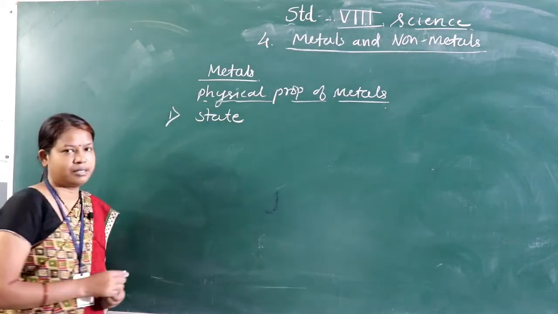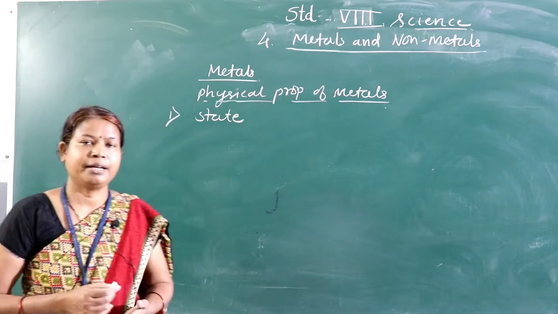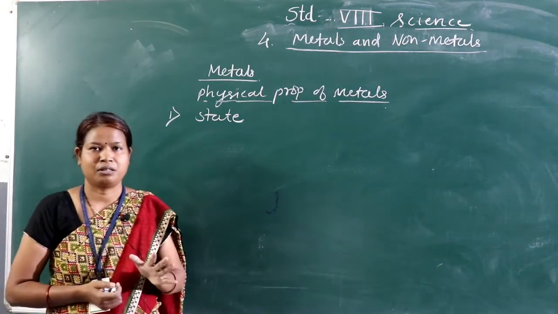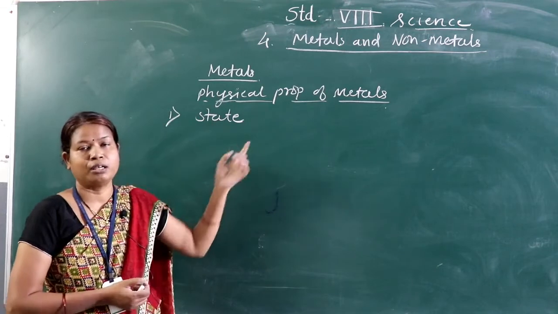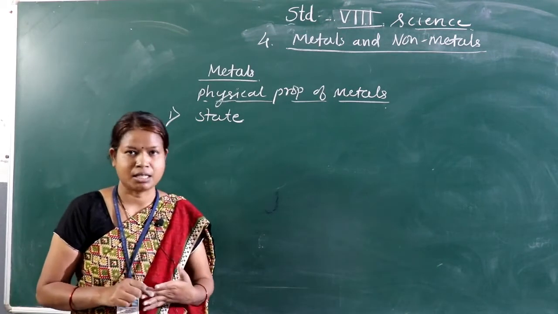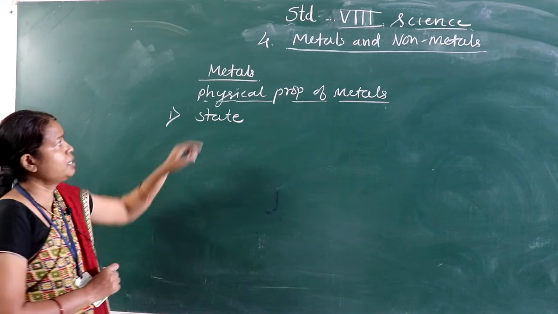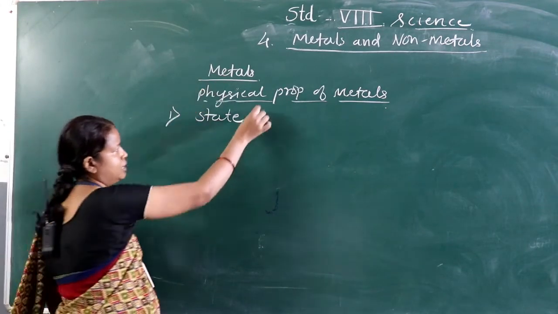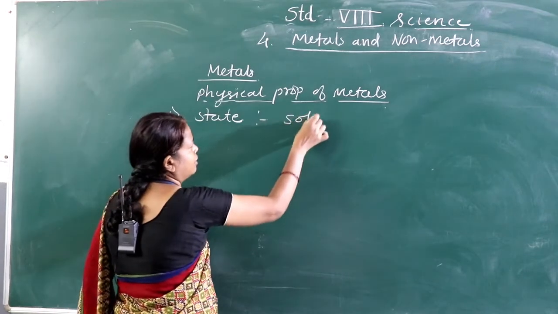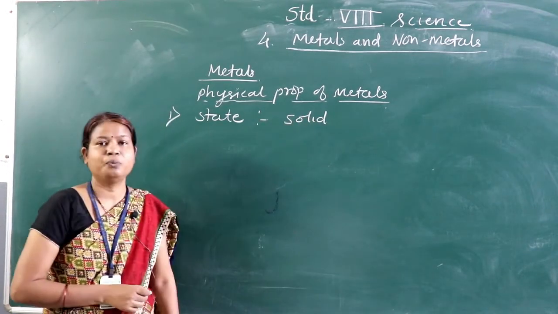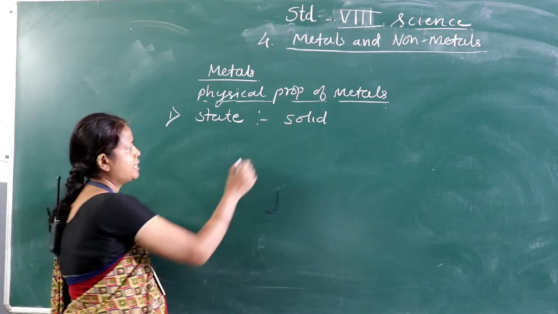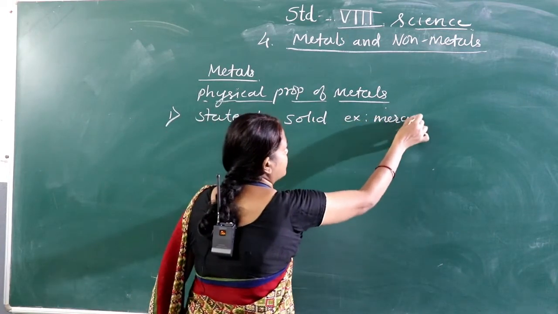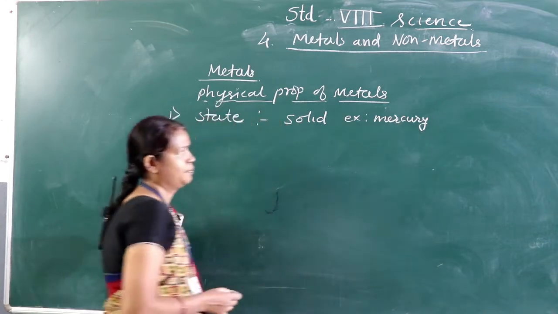Any object or any material we use every day, their states are of three types only. You know, solid, liquid and gases. But mostly as we are going to learn, these metals are in solid state at room temperature. Only the exceptional case is mercury.